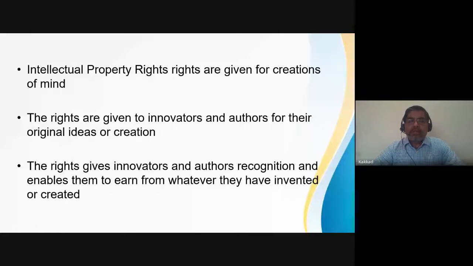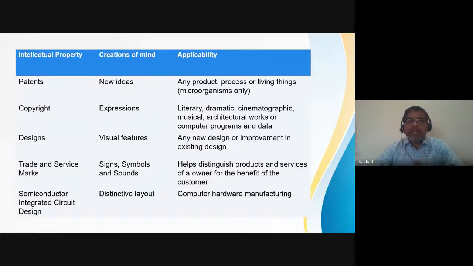These different forms could be in the form of individual rights, or it could be a community right. Like we talked about, intellectual property rights are given for creations of mind. The rights are given to innovators and authors for their original ideas and creations. It gives them recognition and enables them to earn from whatever they have invented. And these are the individual rights.